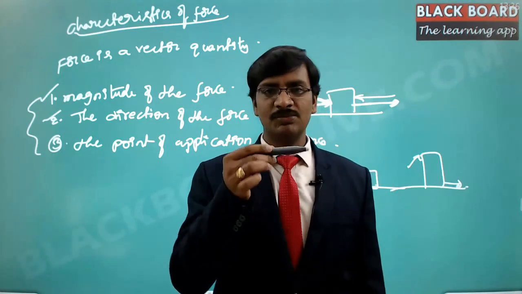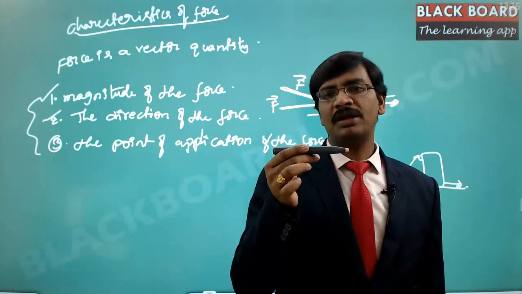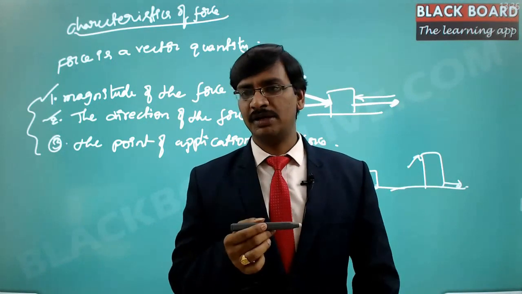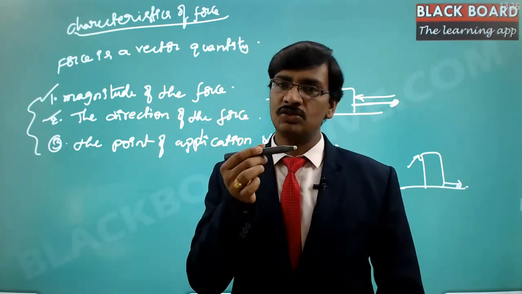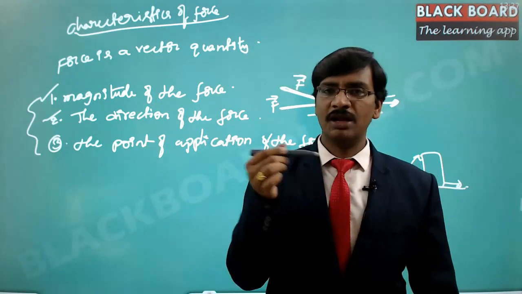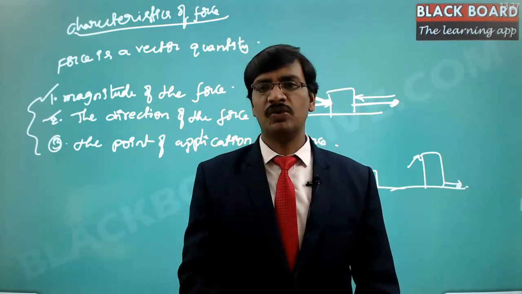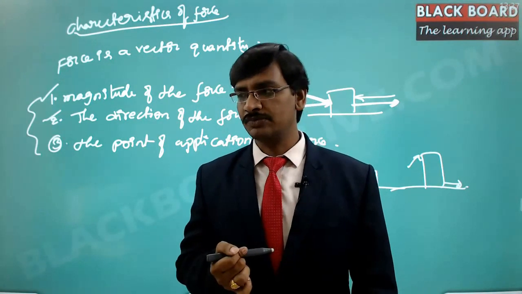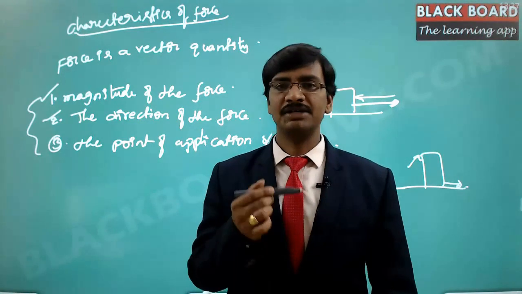So here on this block of mass, if it has to move as per Newton's laws, if this pen has to move, there has to be a force. Obviously this is expected. If this block or pen has to move, then there has to be a force applied on it. Now, wherever I go on the earth, there is always a force throwing it downwards. Now, where exactly is the point of application of this force, where is the magnitude of the force, and where is the direction of this force?